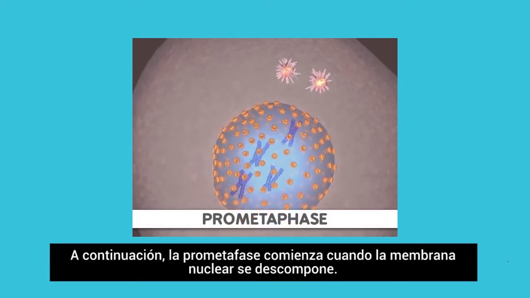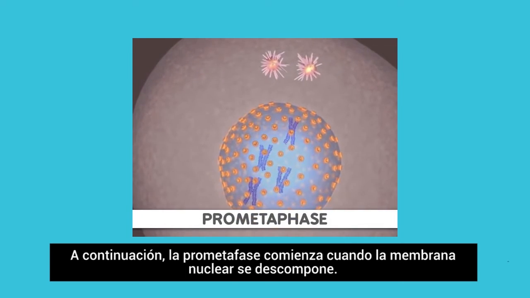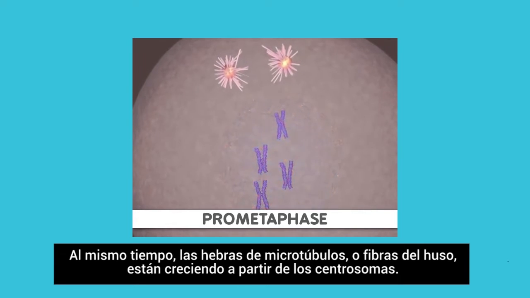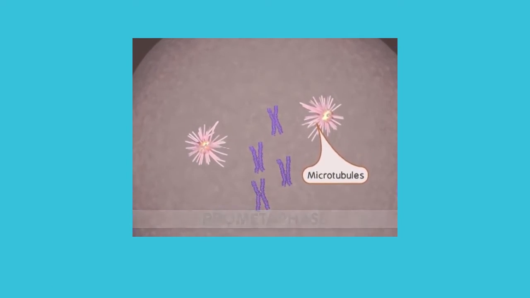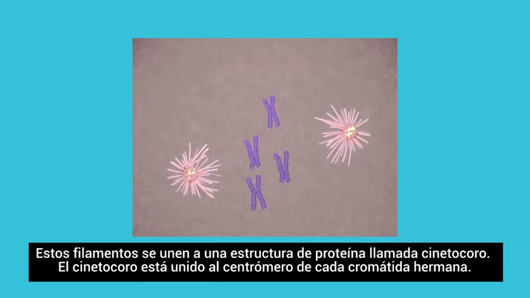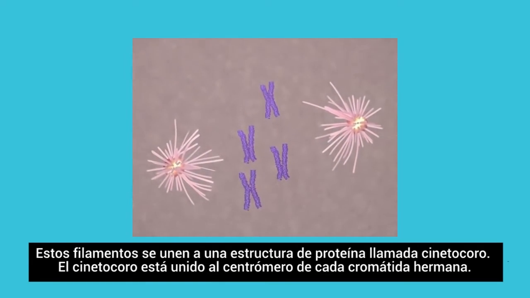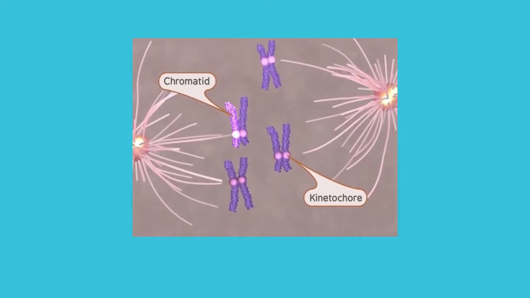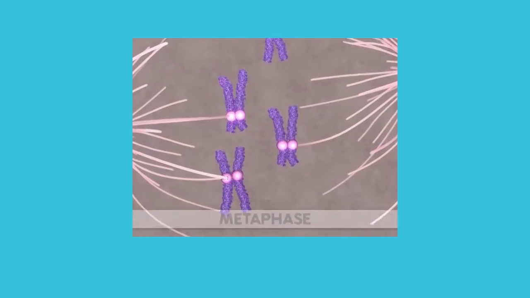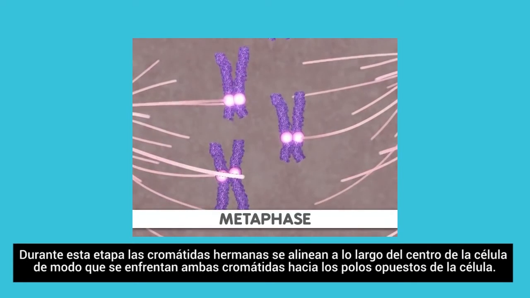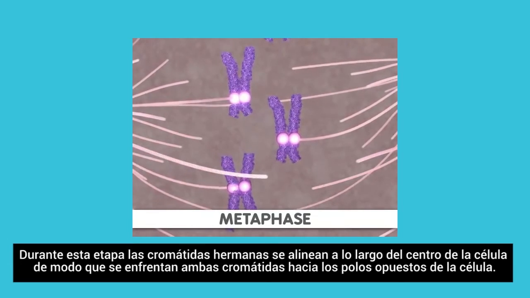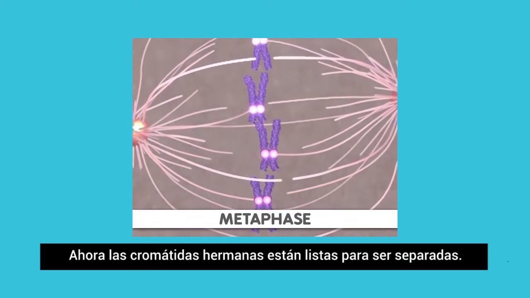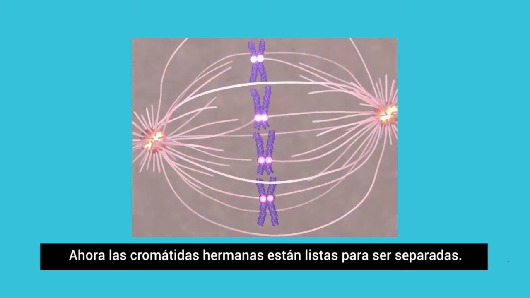Next, prometaphase begins when the nuclear membrane is broken down. At the same time, microtubule strands, or spindle fibers, are growing from the centrosomes. These strands attach to a protein structure called the kinetochore. One kinetochore is attached to the centromere of each sister chromatid. Next comes metaphase. During this stage, the sister chromatids align along the center of the cell so that both chromatids face toward opposite poles of the cell. Now the sister chromatids are ready to be separated.